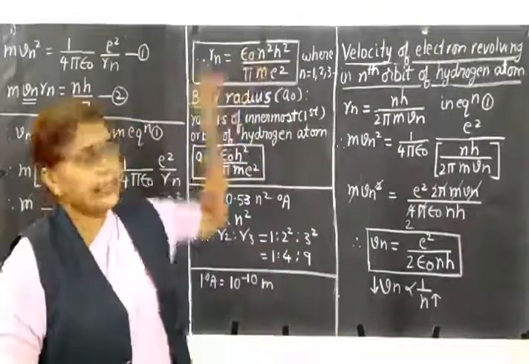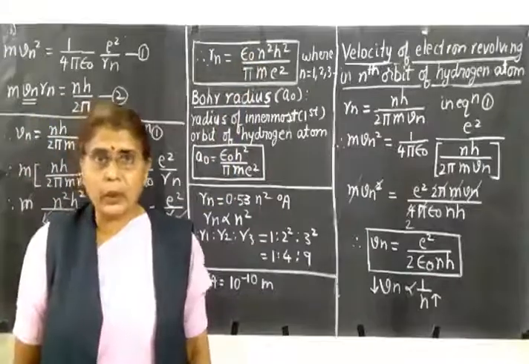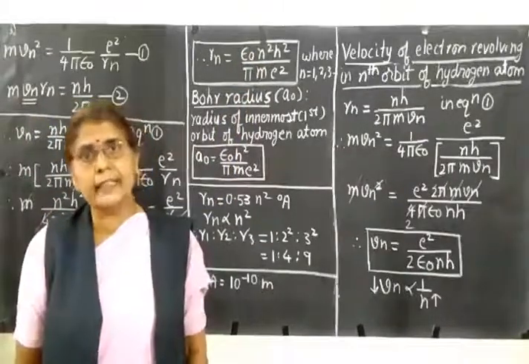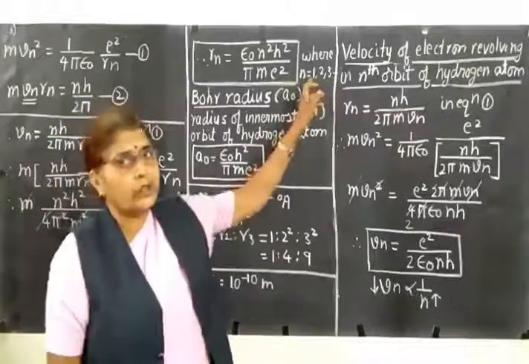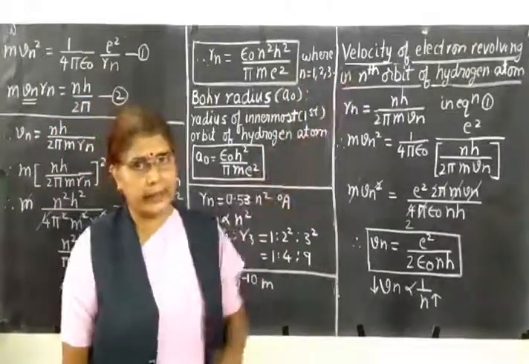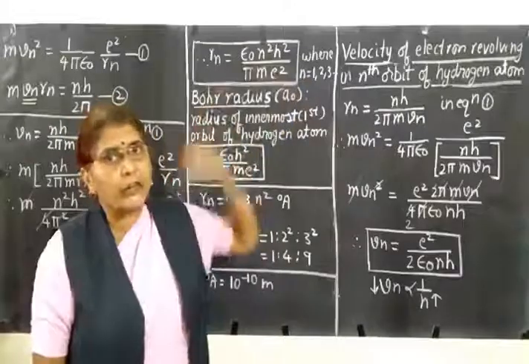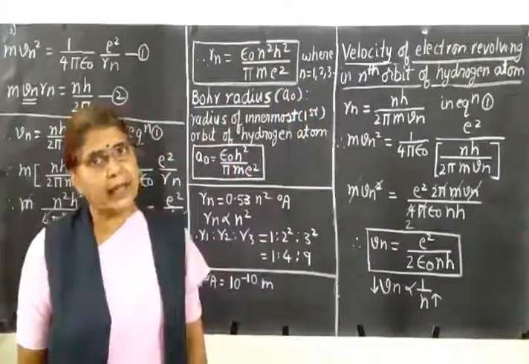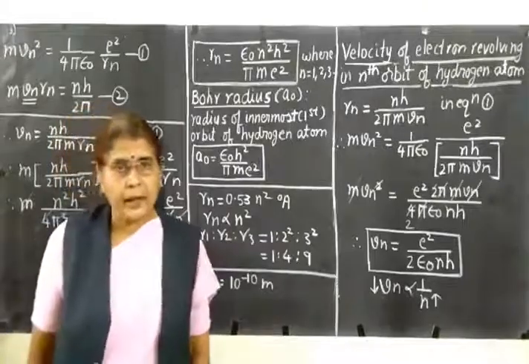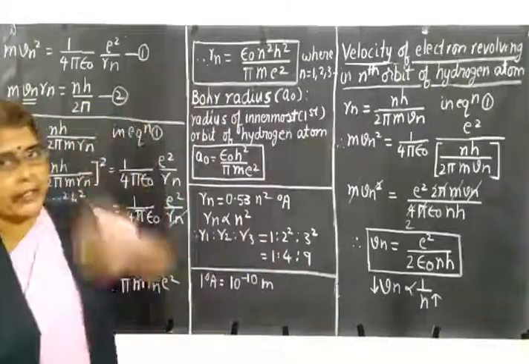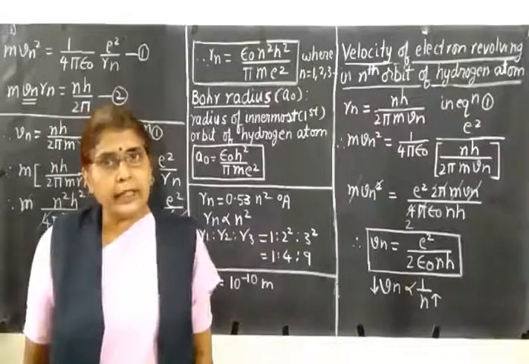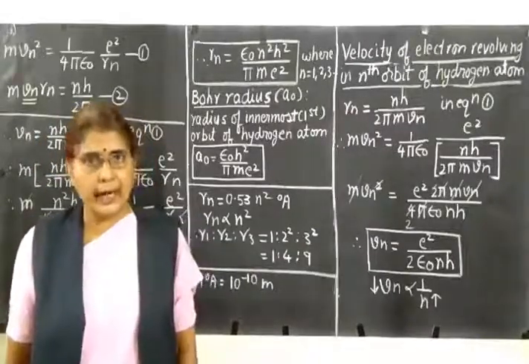So what is n here? n, I had told you, is called the principal quantum number and it takes the integral values n equals 1, 2, 3 etc. n is equal to 1 for the first orbit, n is equal to 2 for the second orbit and so on. Now using this equation, we shall find out the radius of the innermost orbit of hydrogen atom.